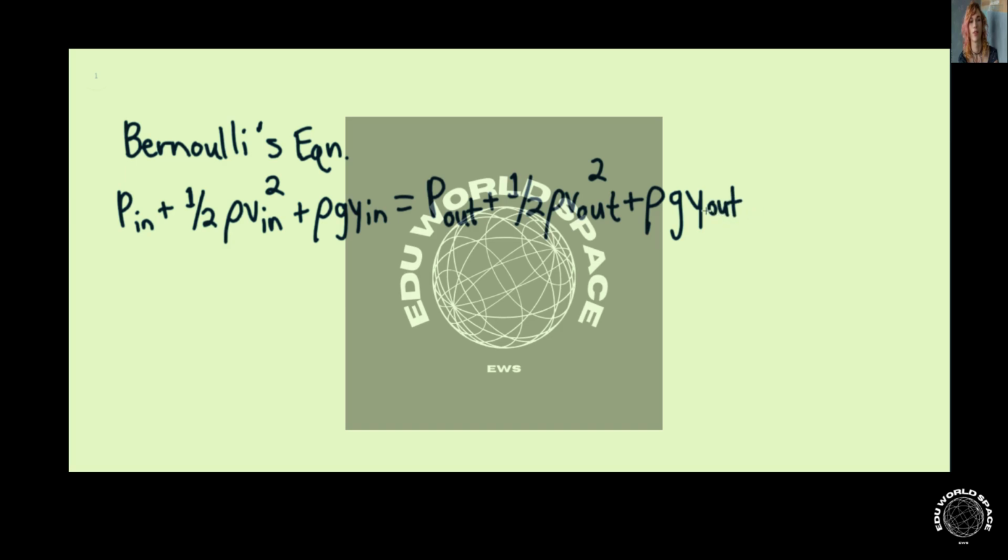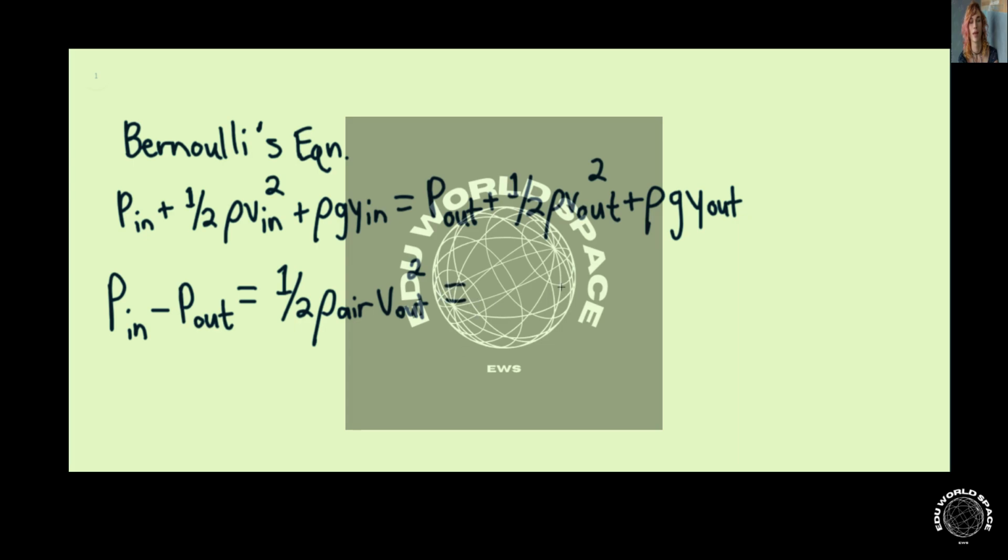And we're going to then say that the difference in pressure, inside minus outside, would be equaling 1/2 times the density of air multiplied by the velocity outside squared, given that the velocity inside is negligible.